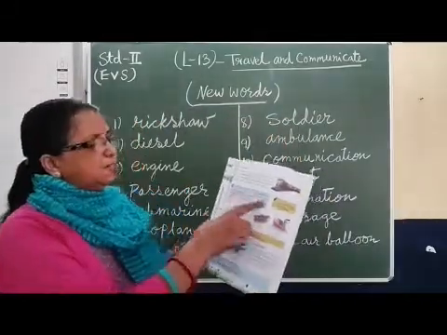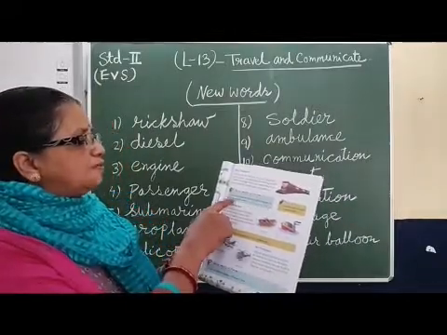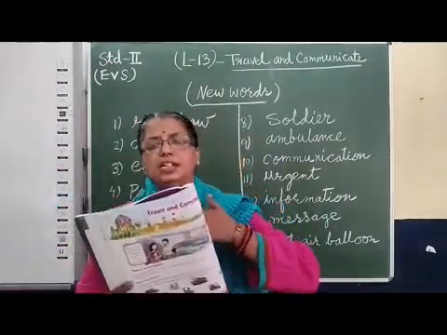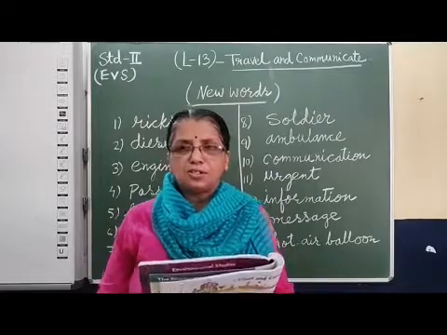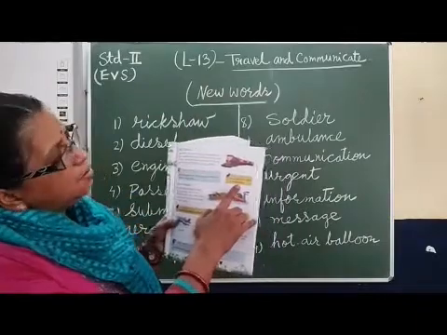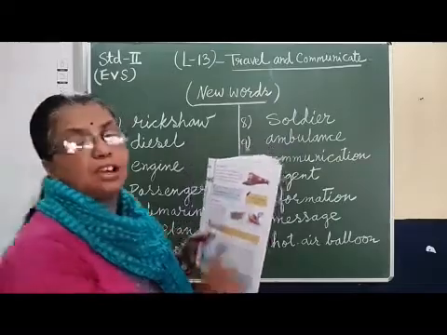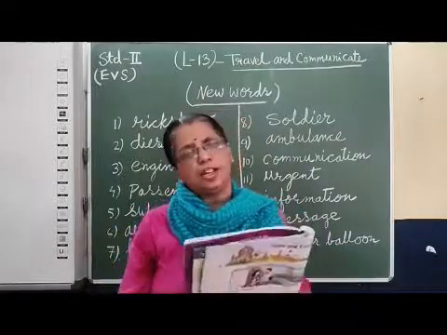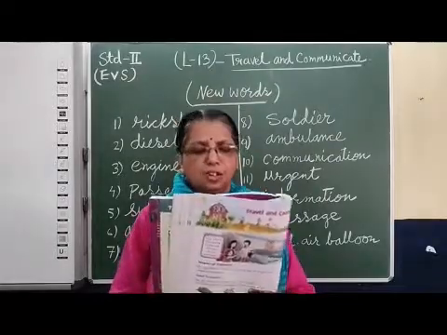In the blue box, one question is given. Name the special train that is used as means of transport within Delhi. Now it is in Kolkata also. Also we can see it in other metro cities. What is it called? Metro. Metro train. Okay. And in the blue box, again one thing is given. A person who travels is called a passenger. That means if we board a train or bus or car, we are called passengers. Many people who travel are called passengers.